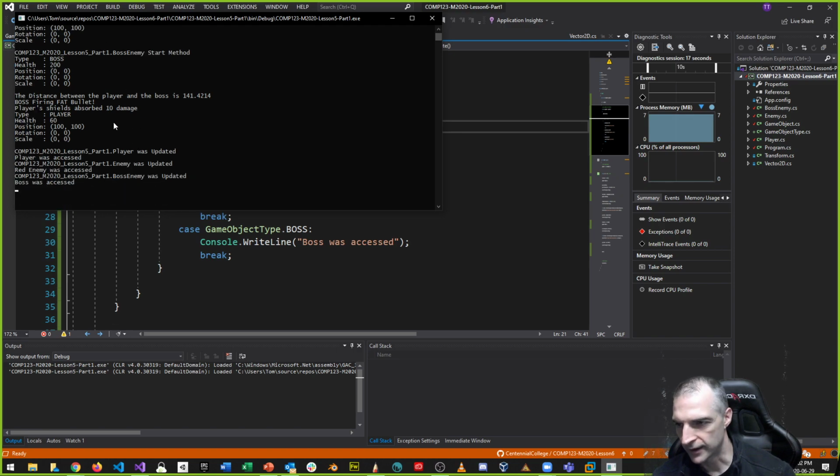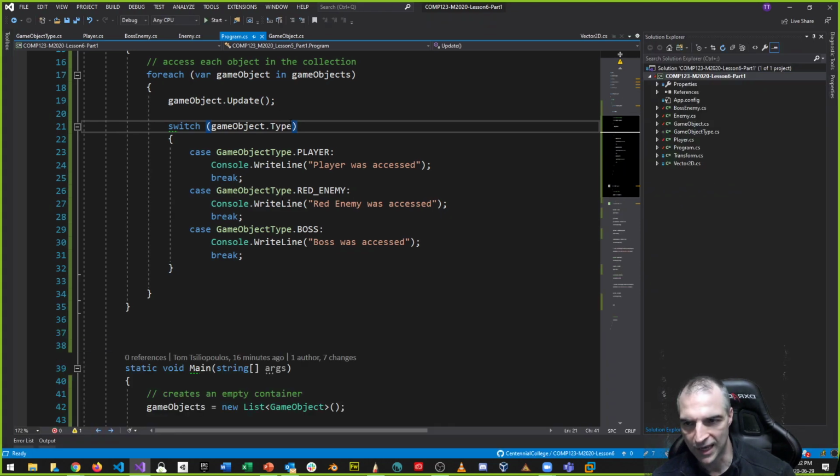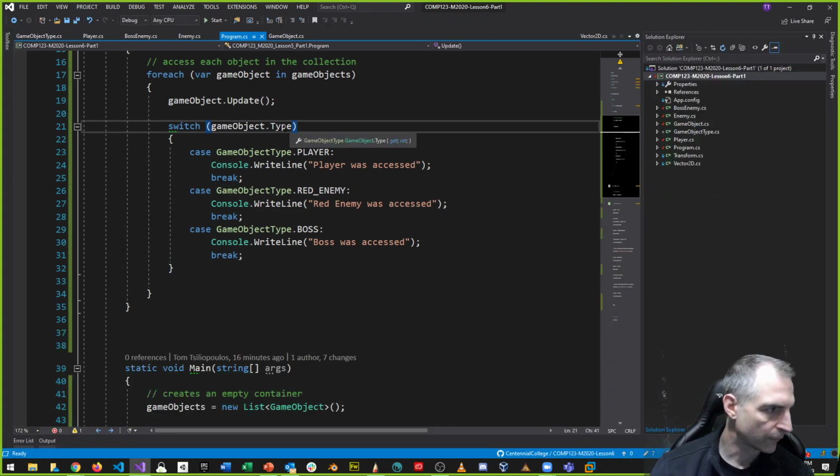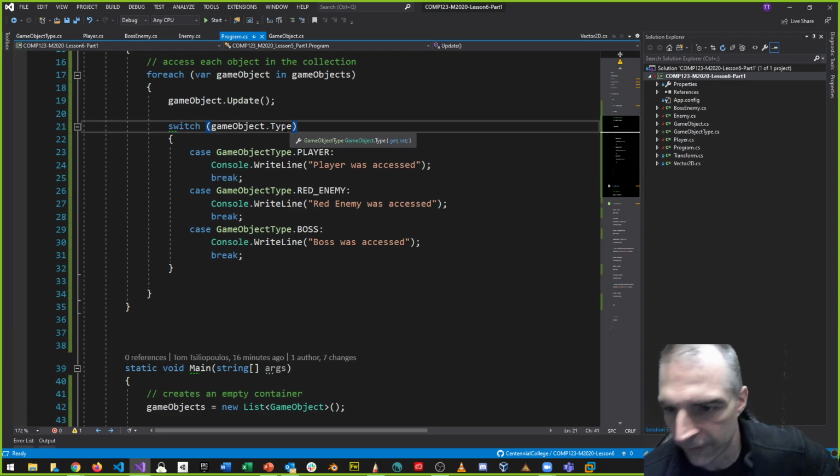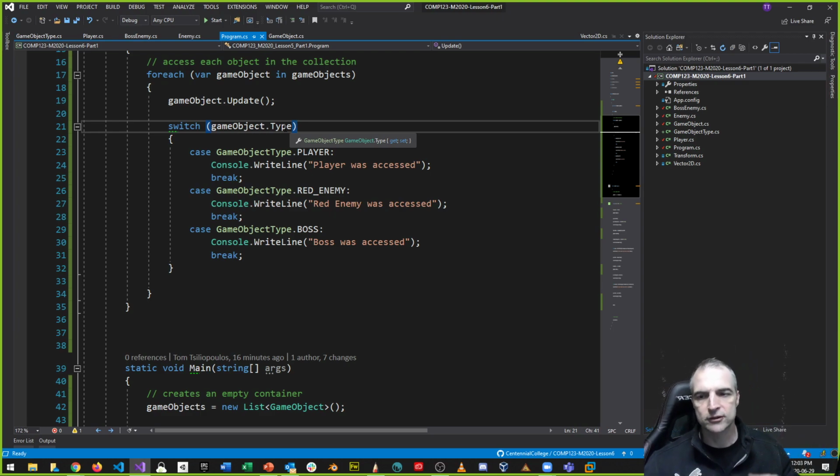Okay, that's nice. And it tells us that the player was updated, the enemy was updated, the boss enemy was updated. These are all good things. And you can see that player was accessed, red enemy was accessed, boss was accessed. So we're able to do this selection by using the game object type. So this is a good use of an enum, right? Why? I can't make a finger typing error and type in the wrong string name.